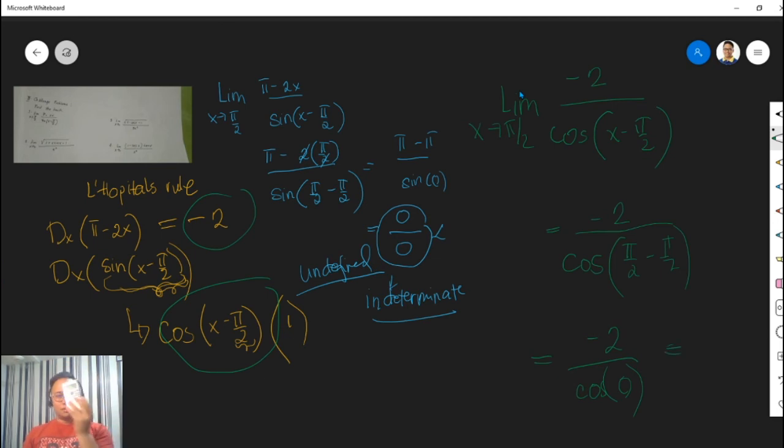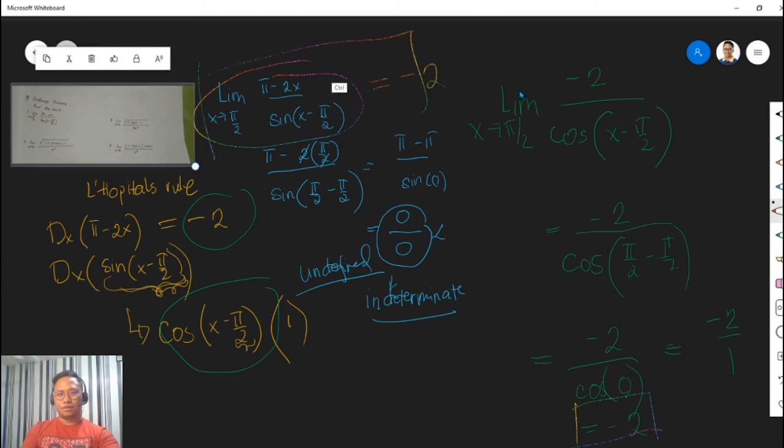You can still use your calculator to evaluate that. So what we have here is -2 over 1, or simply -2. So our answer is this one. The limit of the original given function is technically equal to -2.